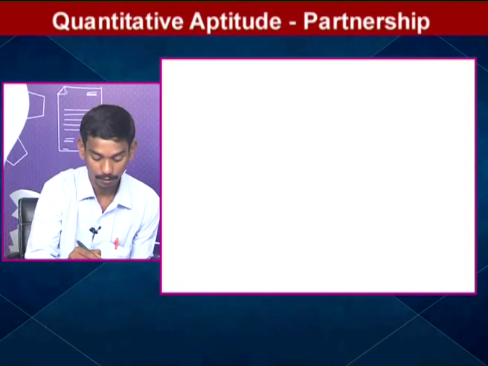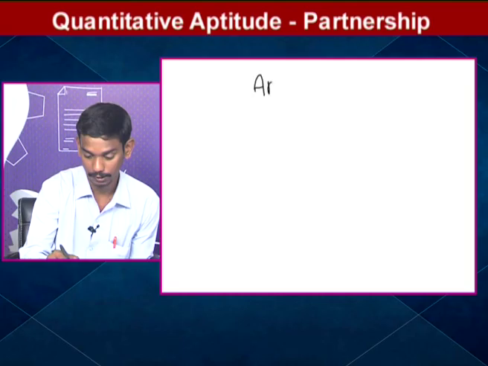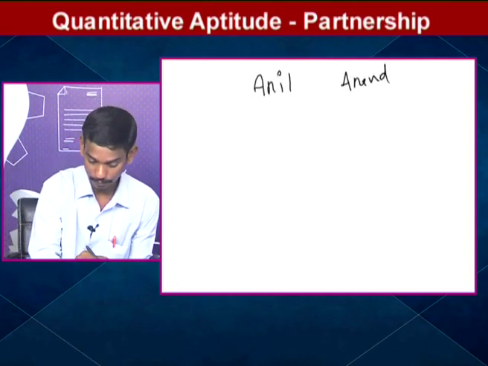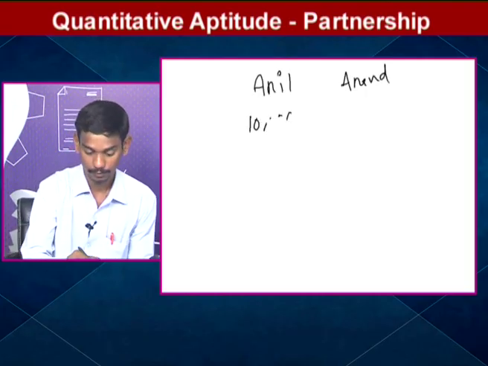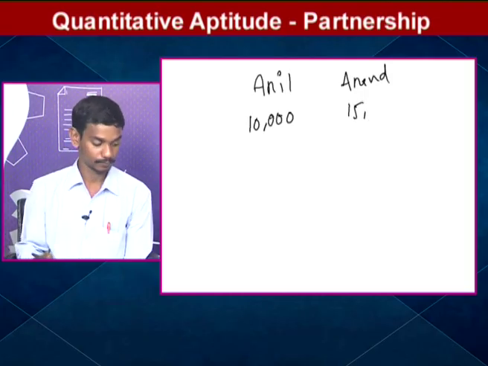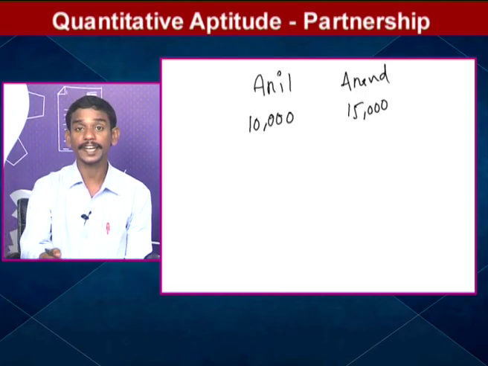So this business is started by Anil and Anand. What are the investments? 10,000 and 15,000. So what is the profit ratio?